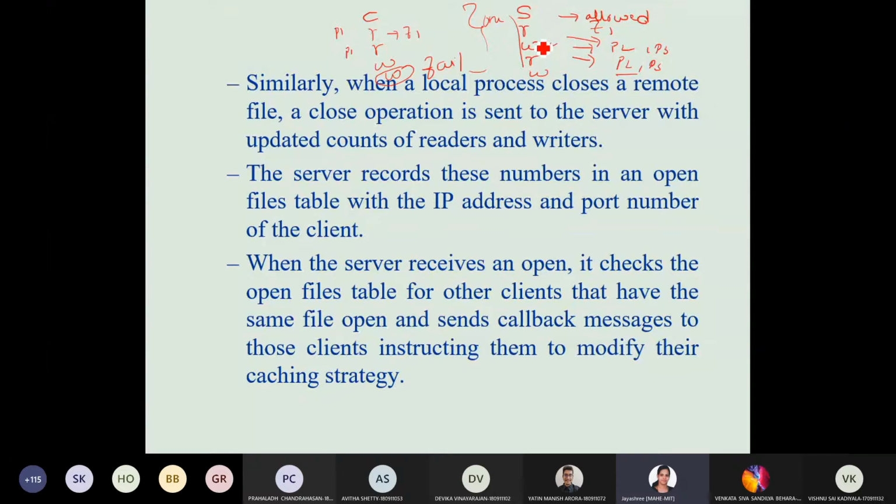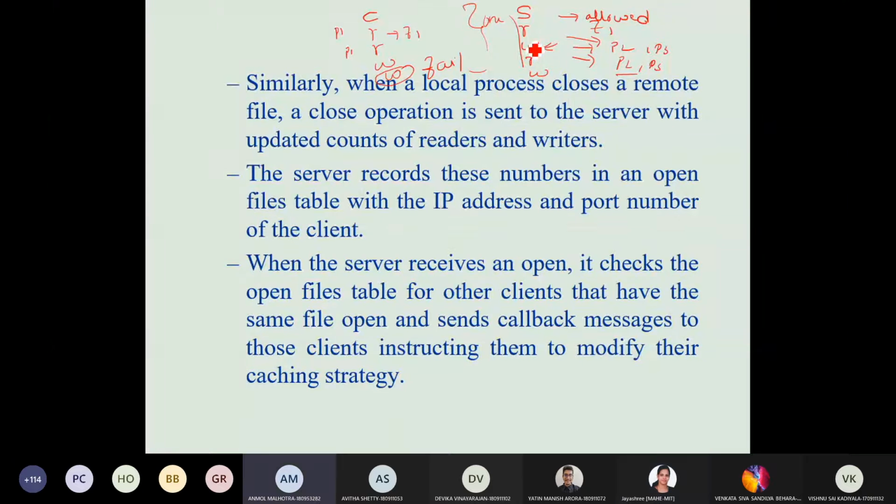Okay, any doubt here in the Sprite version of the NFS? Understood? If you have doubts, ask now. Because pages of explanation are there in the textbook, but this is... I had a doubt. Yeah.